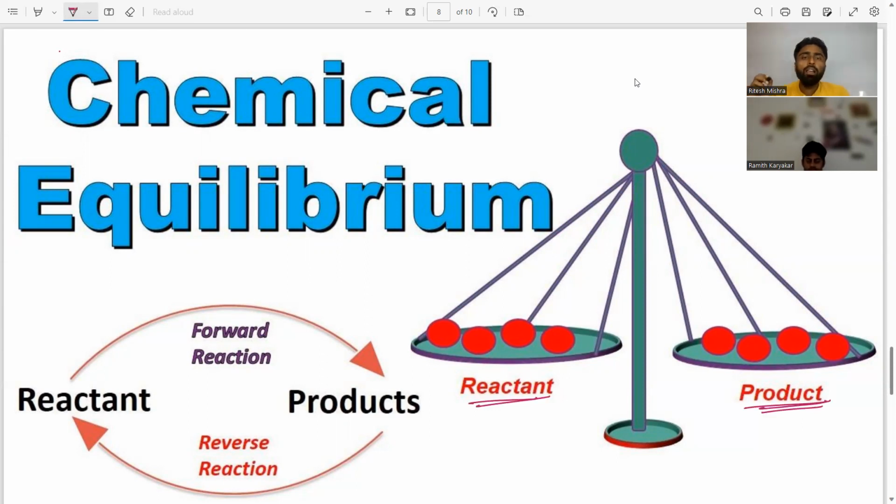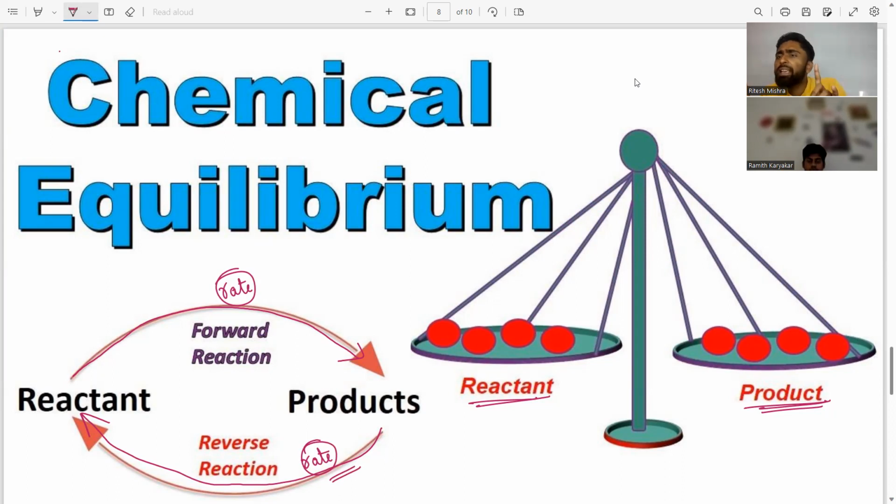If for any system, the conversion rate from reactant to product and from product to reactant are the same, then we can say that our system is in chemical equilibrium.